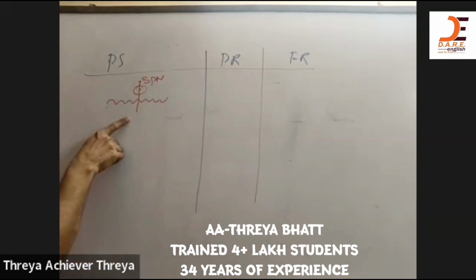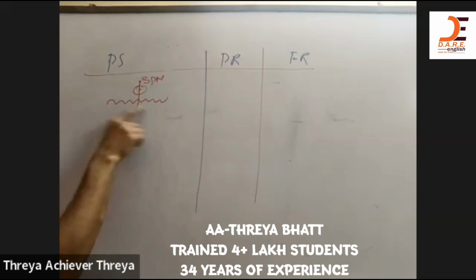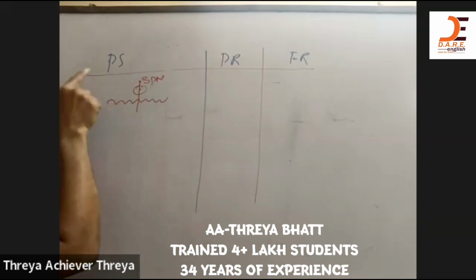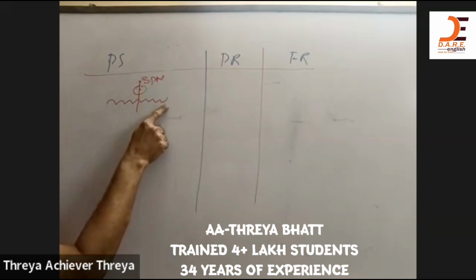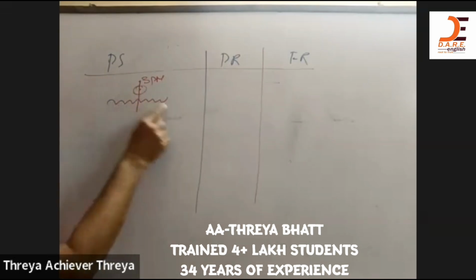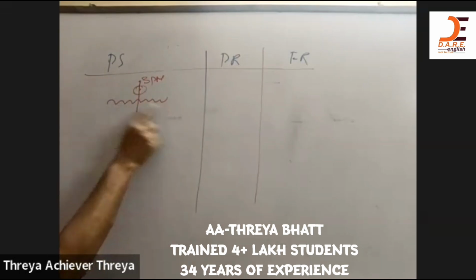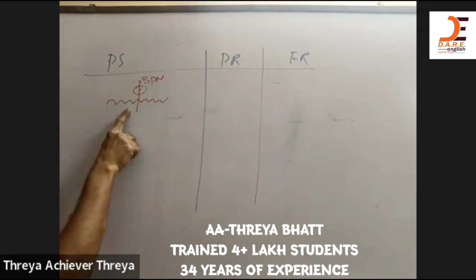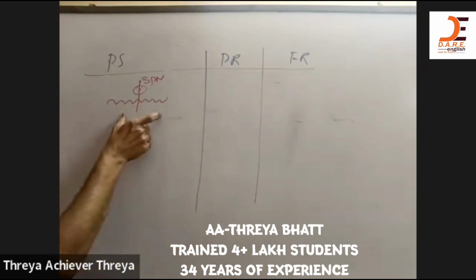What does it mean? When I say I was writing the exam at 3 o'clock, it means I started writing the exam before 3 o'clock and I continued writing the exam after 3 o'clock also, but exactly at 3 o'clock I was writing. I was in progress. The writing of the examination was in progress. It continued after 3 o'clock also. Understand this point. I was writing the exam at 3 o'clock means, did it stop at 3 o'clock? Has the writing of the examination been stopped at 3 o'clock? No. The meaning is that.